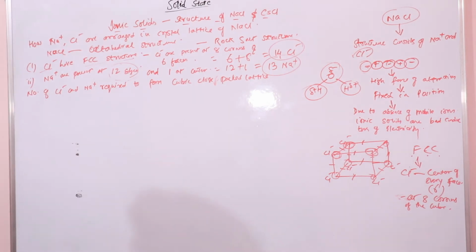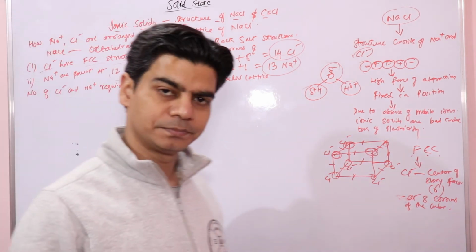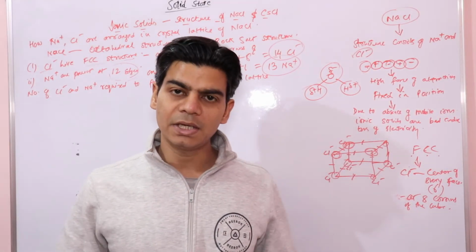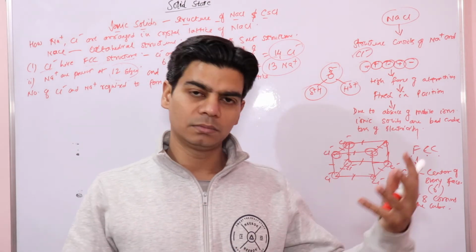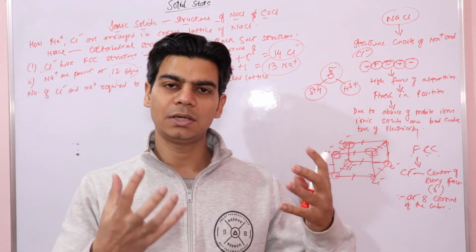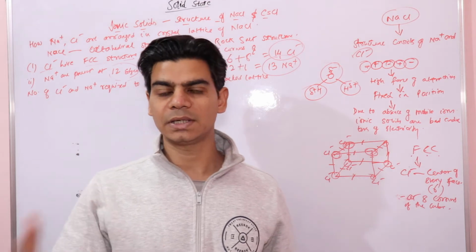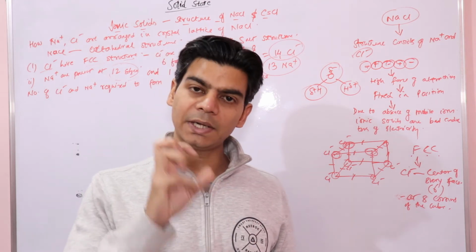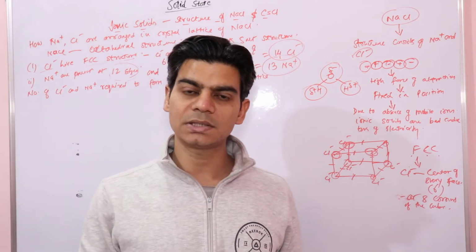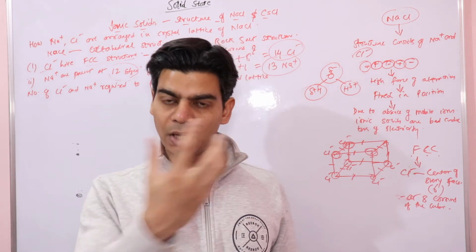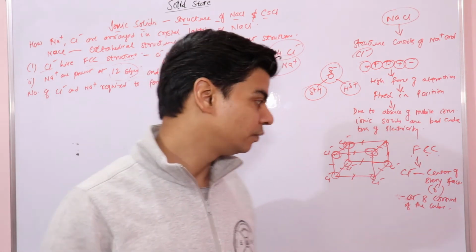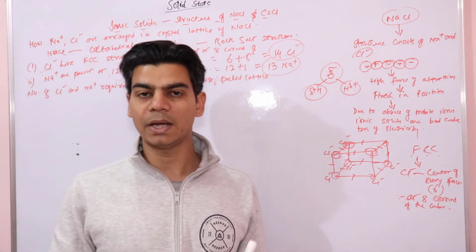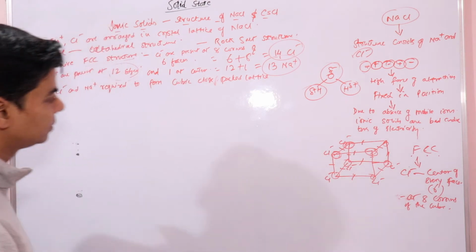Now let's look at the coordination number. In any ionic solid we have anions and cations arranged, right? Around every cation we have anions arranged, and around any anion we have cations arranged. So we say anions are surrounded by cations and cations are surrounded by anions in an ionic solid, right?